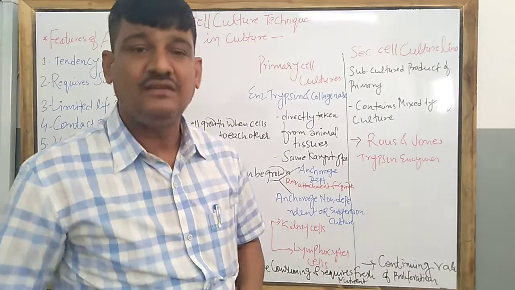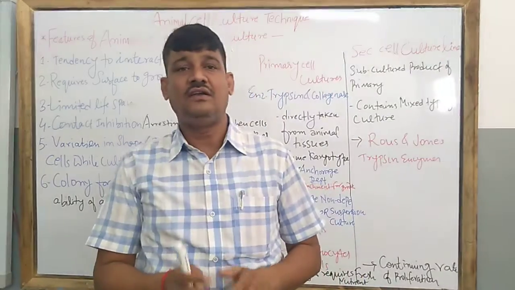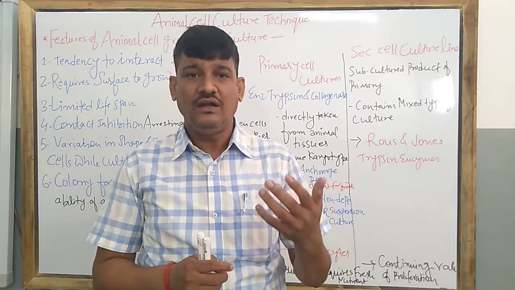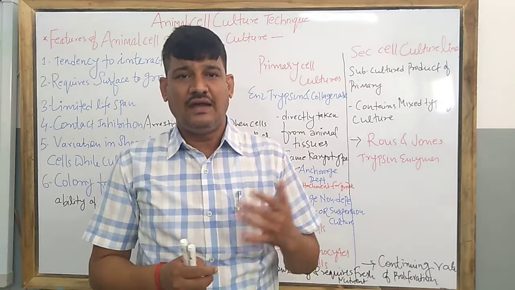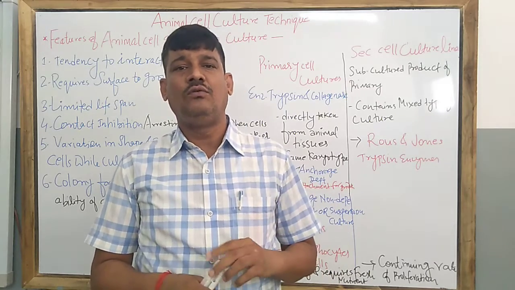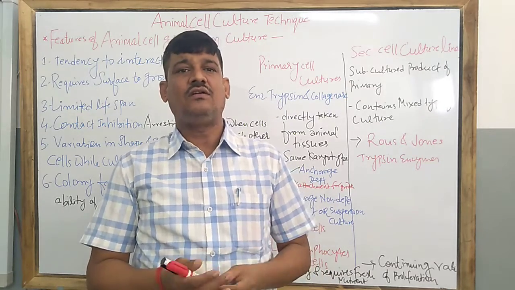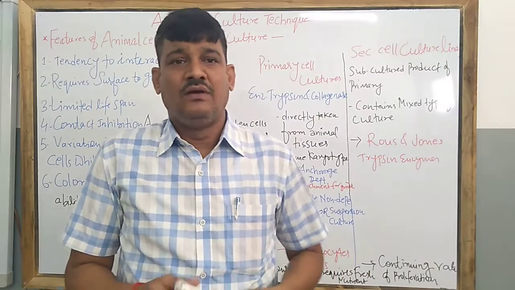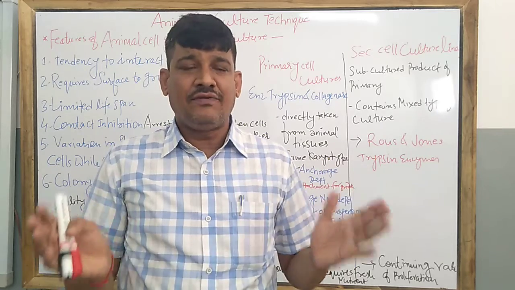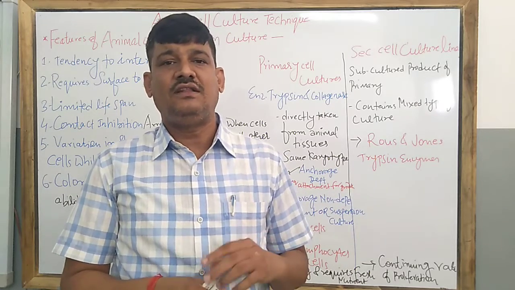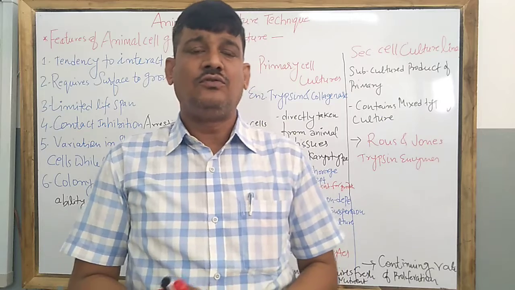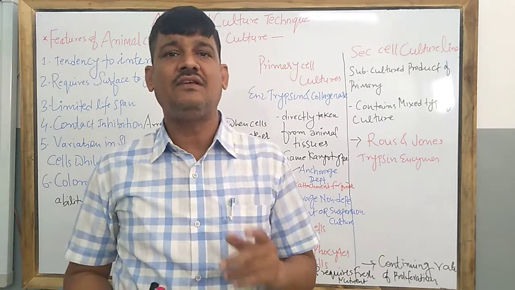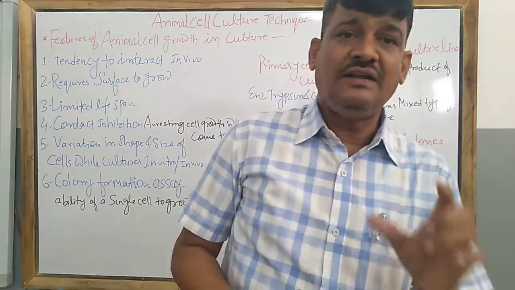Animal cell culture, like plant cell culture, requires nutrient medium for its own independent growth, and it can easily be grown in a culture vessel or culture tube like the plant tissue culture technique. But there are subtle differences between animal cell culture and plant cell culture. So the first feature of animal cell culture is that it can interact